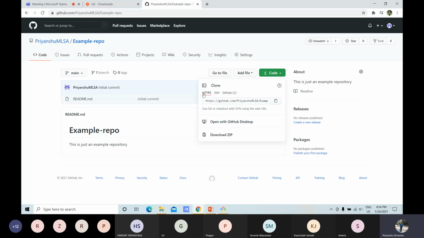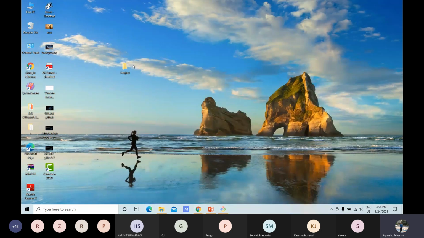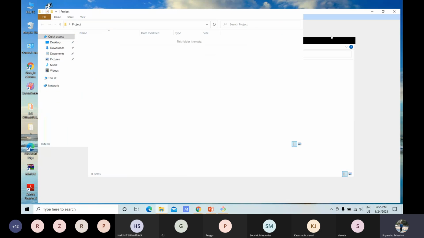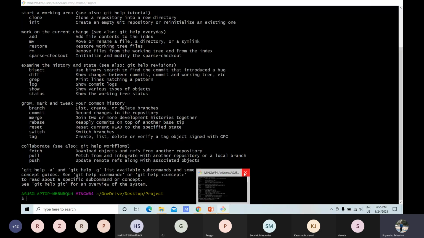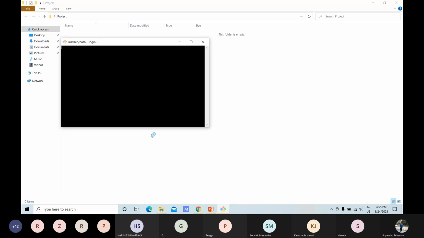We have to use HTTPS since we are using the web browser. And here is the URL. We have to copy this URL, and then go to our working directory. This will be my working directory. So click on git bash here.